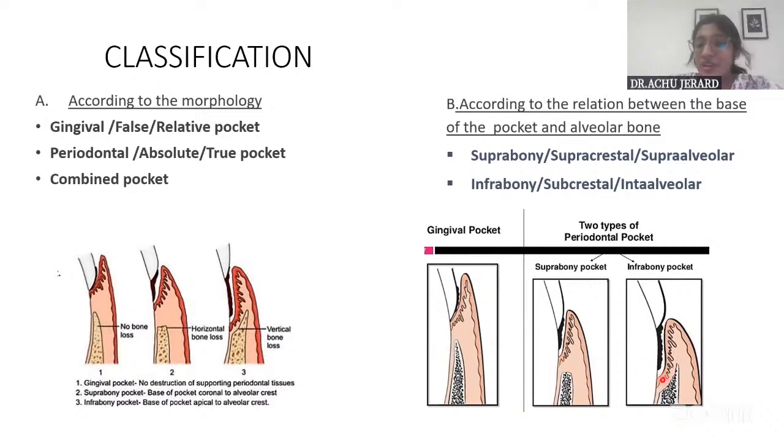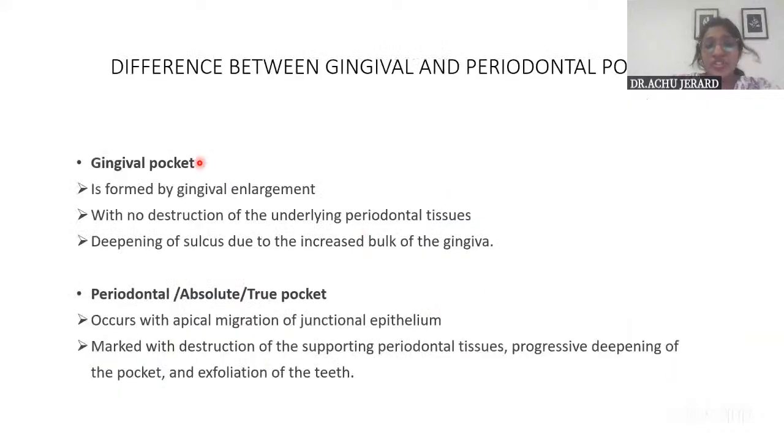Whereas in the second picture, you can see the base of the pocket is below the crest of the alveolar bone, which is the infrabony pocket. About the gingival and periodontal pocket, as I've told you, you have to write one or two sentences underneath, or you can give the definition if you have. In the gingival pocket, there is no destruction of the underlying periodontal tissues. It is caused just by the increase in bulk of the gingiva. Whereas in periodontal pocket or true pocket, it is marked by destruction of the supporting periodontal tissues.